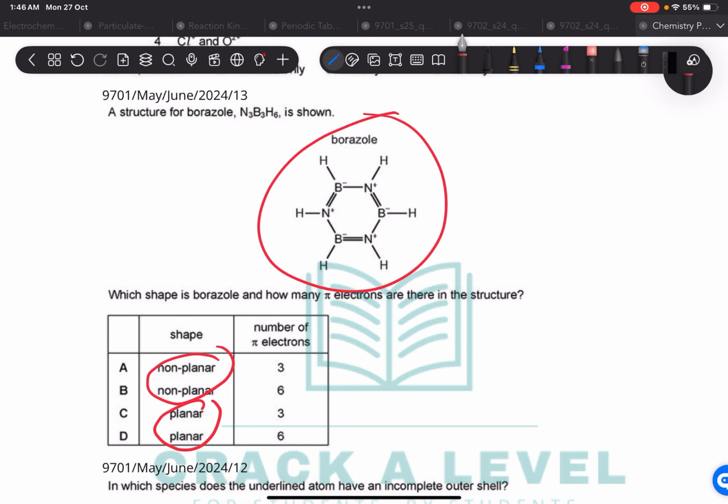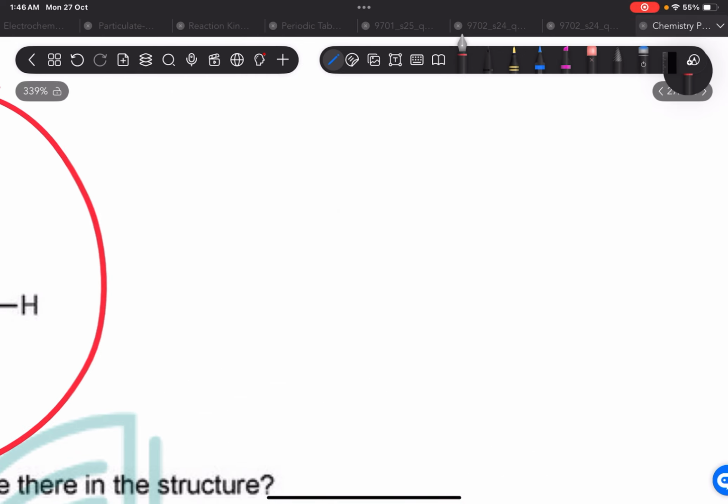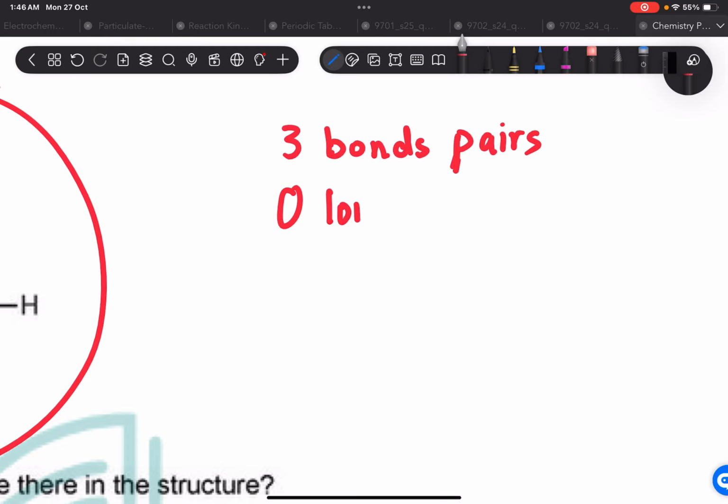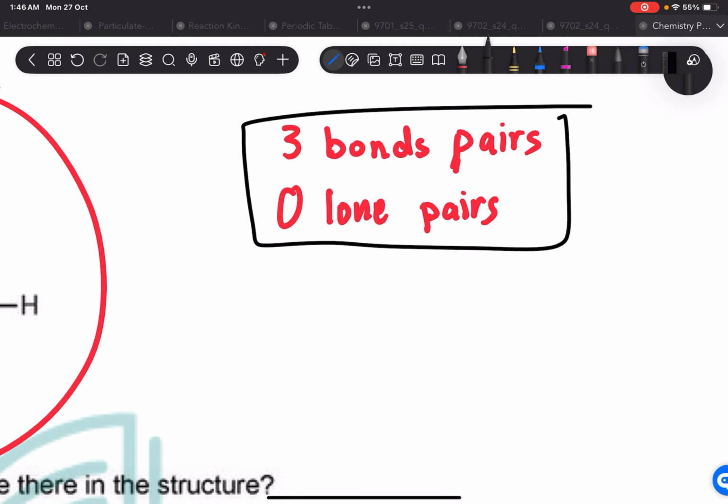One thing you guys should agree: when an atom forms just three bonds with three bond pairs and zero lone pairs, what shape is this? What shape is going to form when you have three bond pairs and zero lone pairs? You should agree that this is a trigonal planar shape, and this is going to be planar.